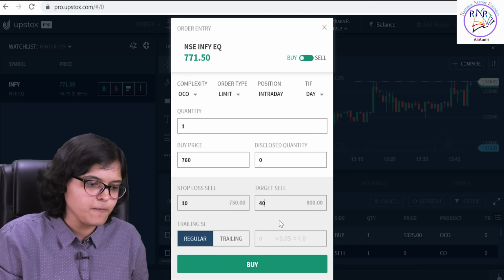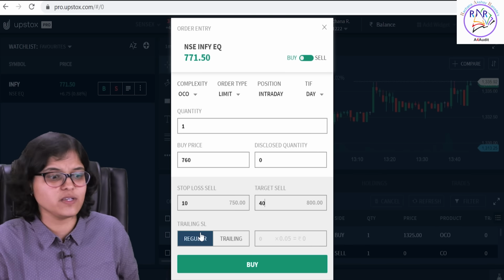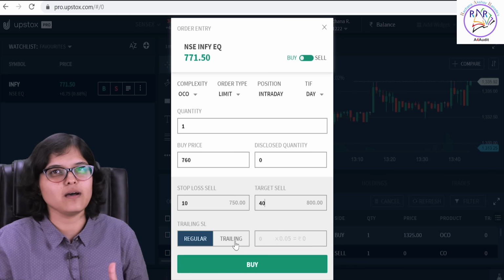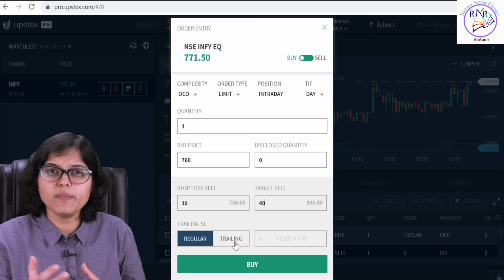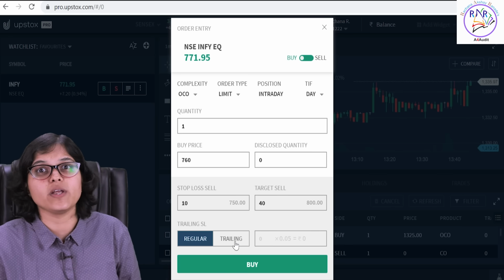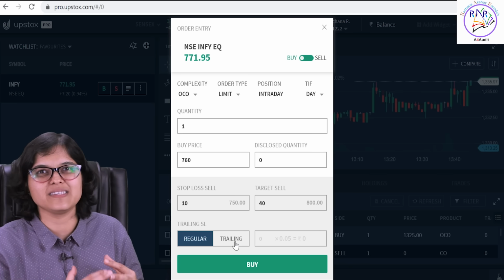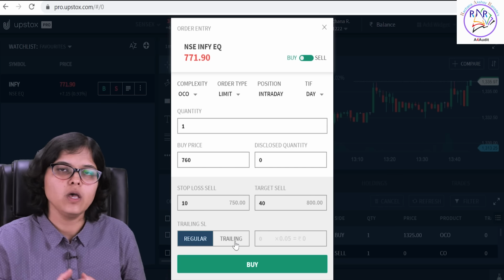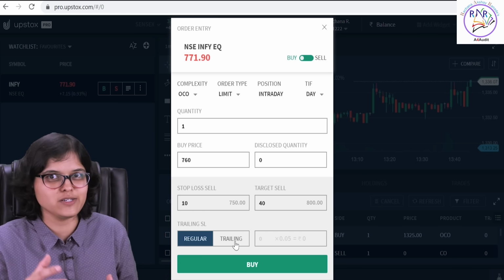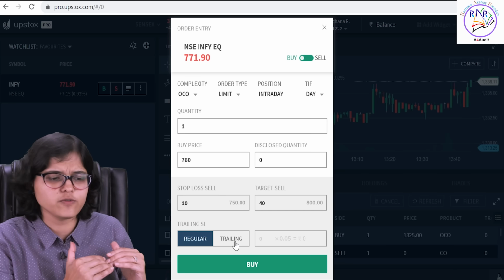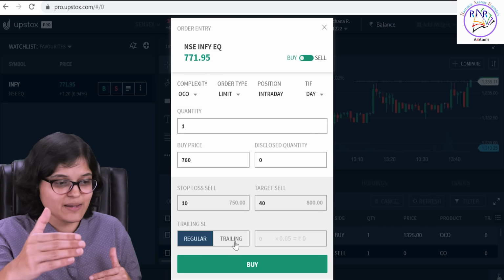Then you have types of stop losses as well. One is a regular stop loss, one is a trailing stop loss. Again, complex terms, but maybe we can have a separate video on what is a trailing stop loss, because I feel that deserves a separate 10-minute discussion on the exact terminology, how it helps you and how it can be dangerous for you as well. So as of now, I feel understanding the concept of stop loss and a target sell at the same time makes sense.